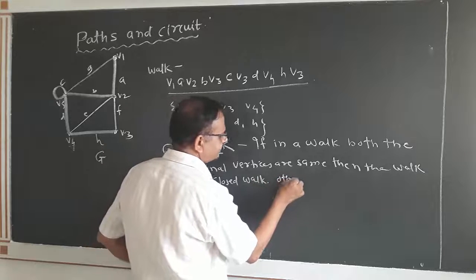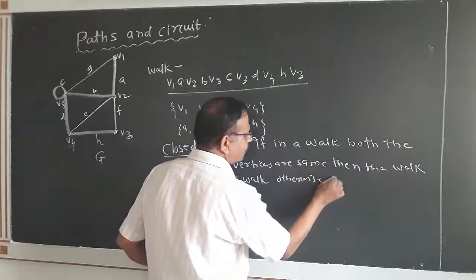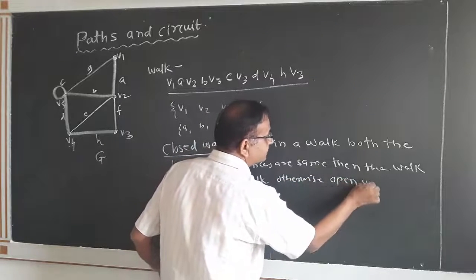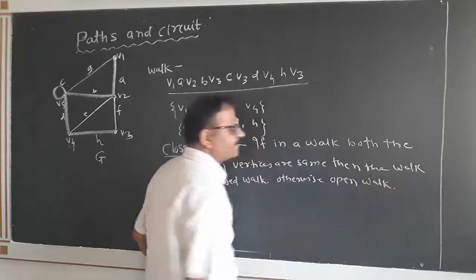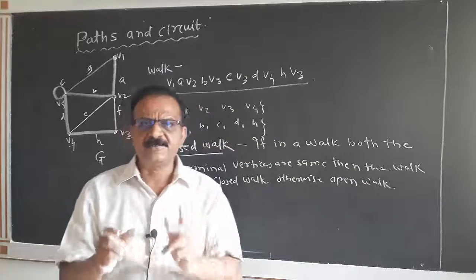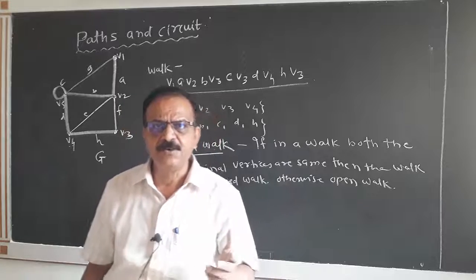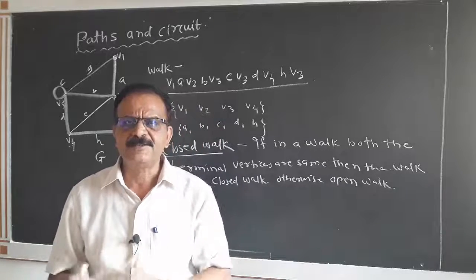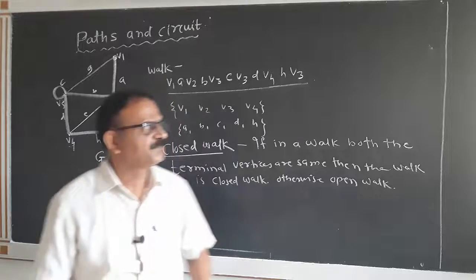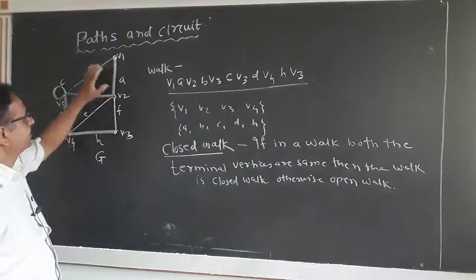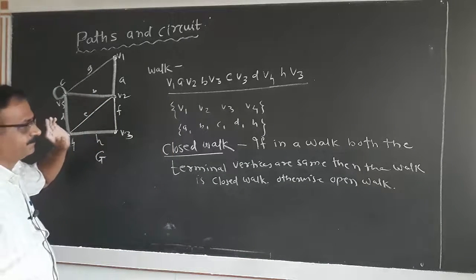Otherwise, open walk. That means in a closed walk, both the terminal vertices are same, and in open walk, both the terminal vertices are different. Now we shall see the closed walk of this.